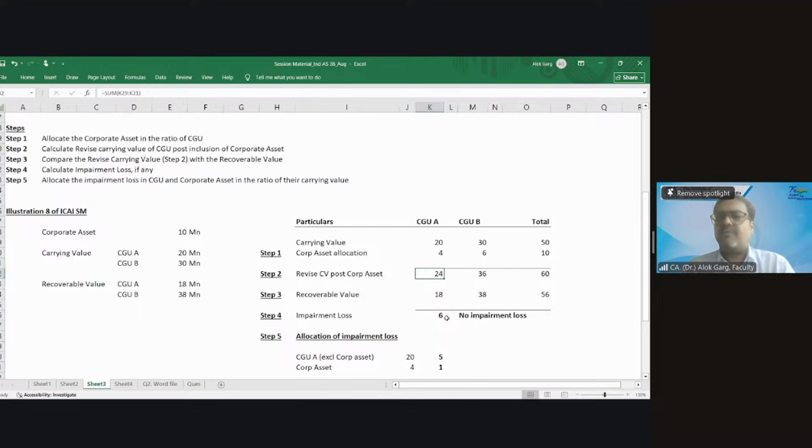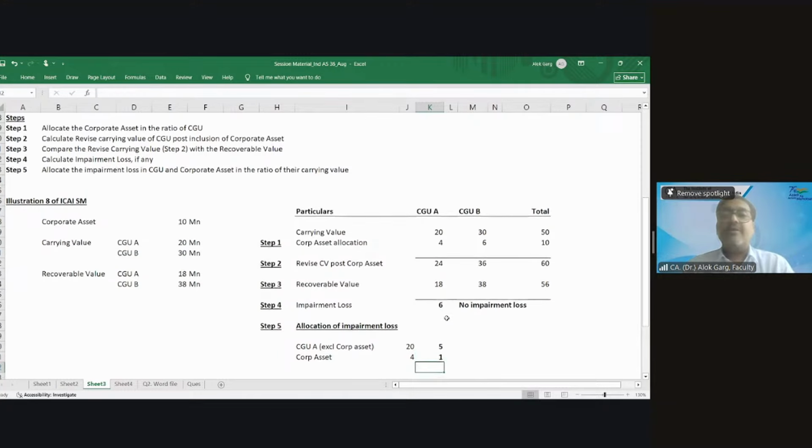And Sanjay, what is the breakup of this 24 million in CGU and the corporate asset? 20 and 4. 20 is for CGU A and 4 is for the corporate asset.